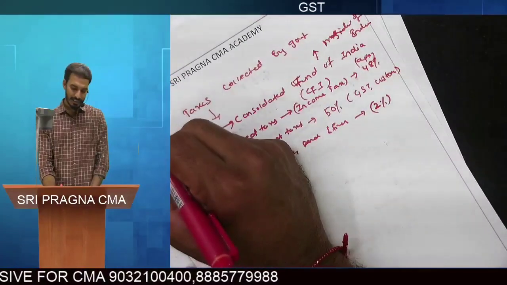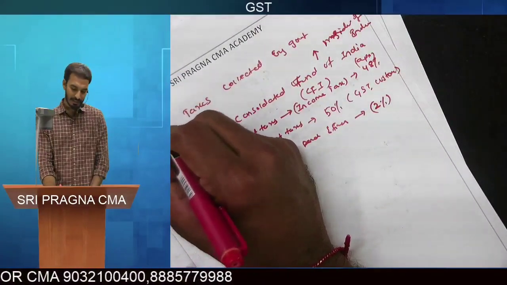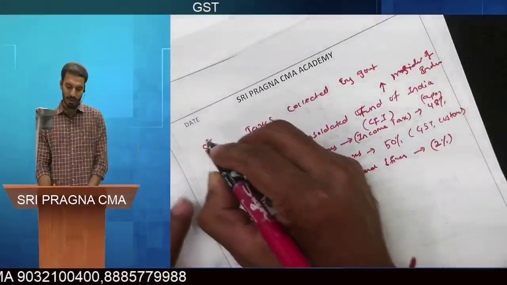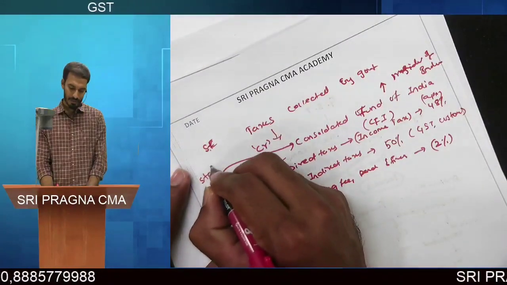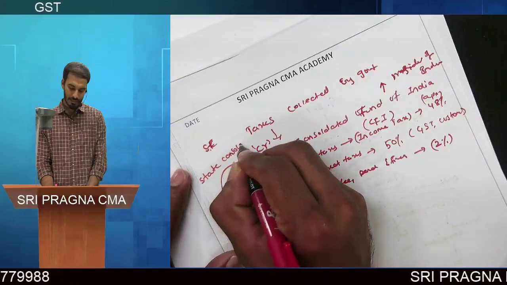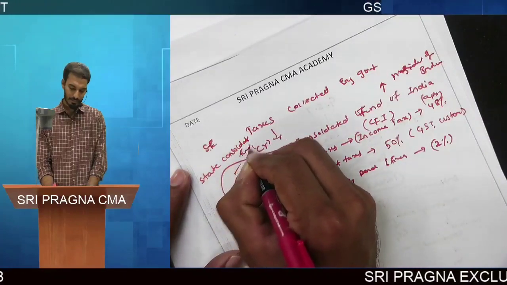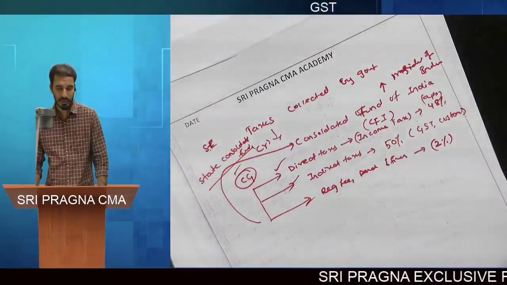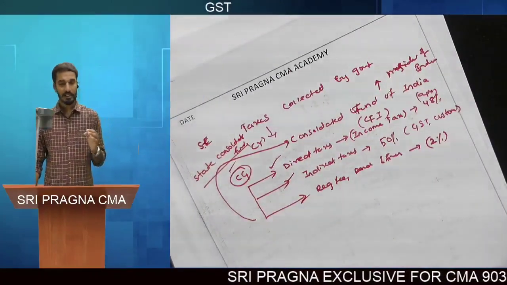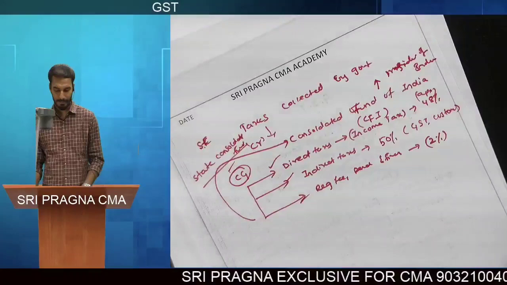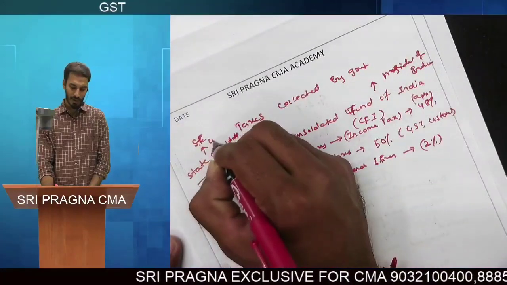Similarly, the taxes collected by the state government will be transferred to an account called State Consolidated Fund. It will be under the control of the Governor of the state.